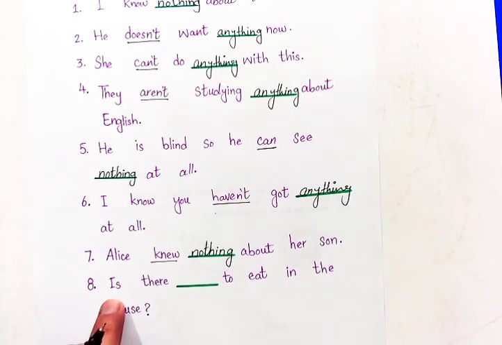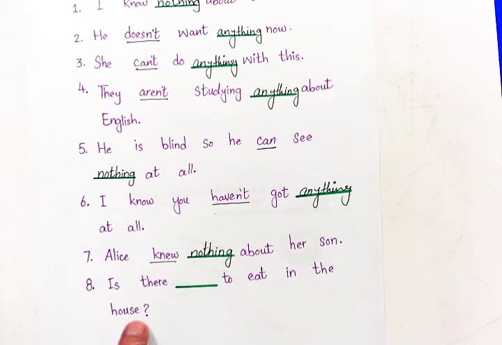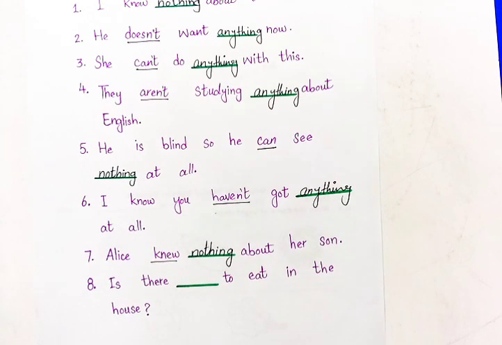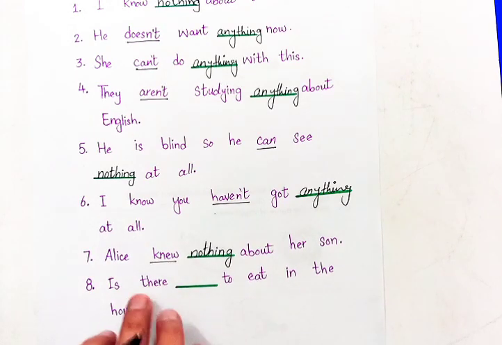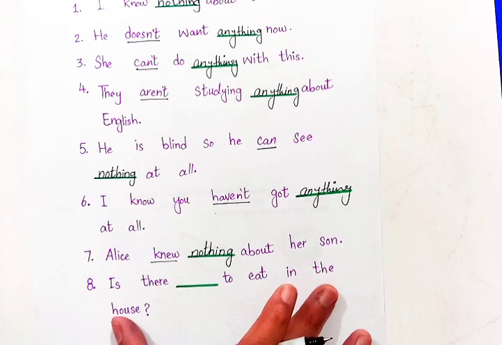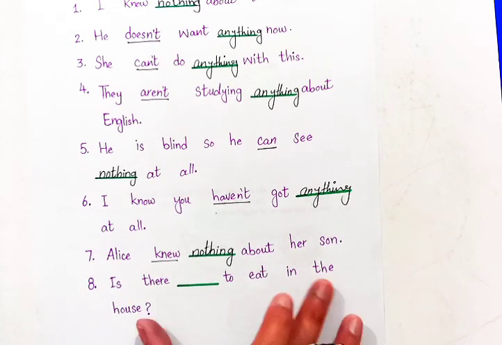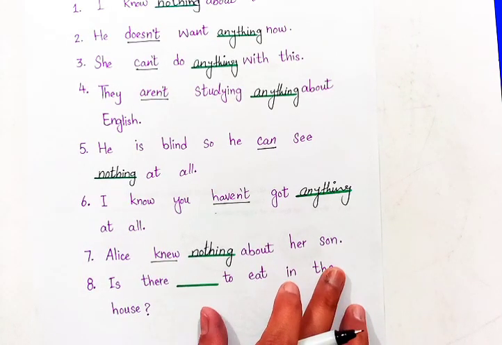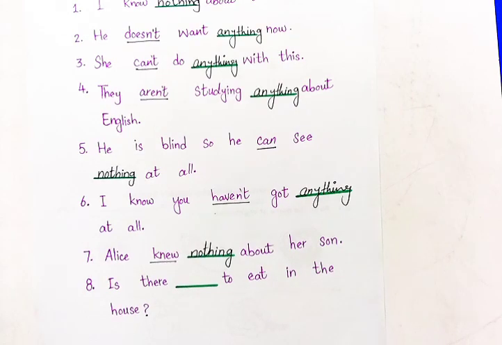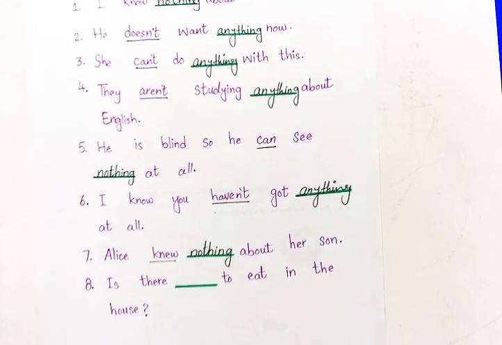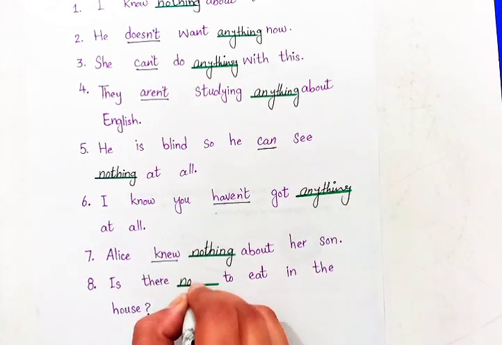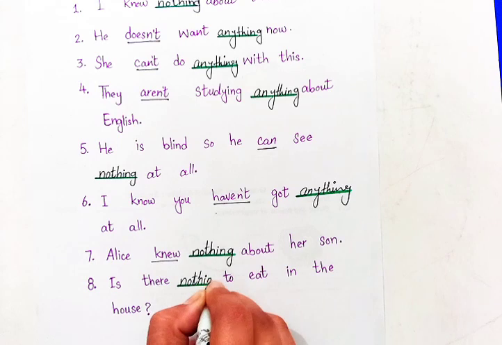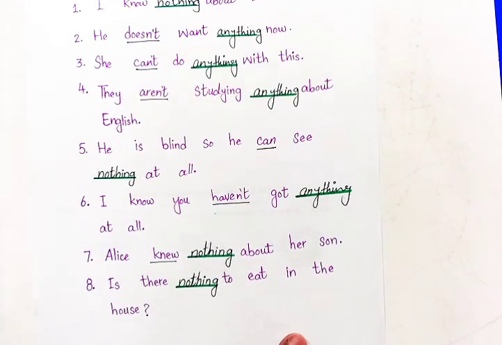Last but not the least, we have: is there blank to eat in the house? Now, this is an interrogative sentence. This is a question, right? Basically it is an interrogative sentence that asks a positive question. So, for a positive sentence, we write nothing. Is there nothing to eat in the house?